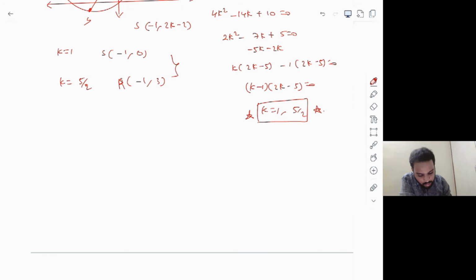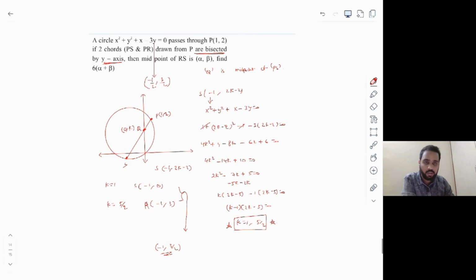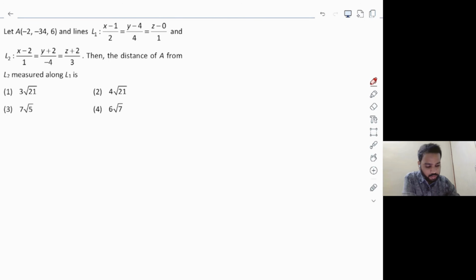Find the midpoint of R and S, which is clearly minus 1 comma 3 by 2. Now you know how to solve the remaining question here. So this is the easiest method for this question. If you get the proper idea, it is not a difficult one, obviously. Just a proper idea is required at the proper time. Let's see the next question.